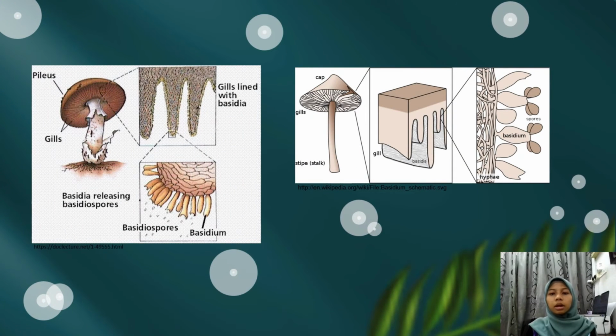So here you can see this is the basidiocarp that consists of a stalk and cap. At the cap they have many gills, and inside the gills we can see basidia. So this is a basidium. In each basidium they have 4 spores, which are basidiospores.